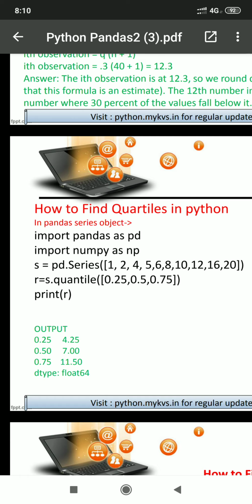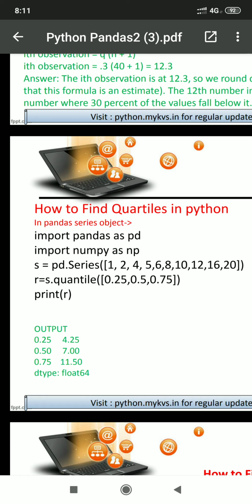So students, how many numbers are there? 10 numbers. And at the center position, which number exists? If we had 11 numbers, the 6th position could be considered exactly the center. But with only 10 numbers, we cannot directly say the fifth position is the center of the numbers. So let's see how we can find it through programming.